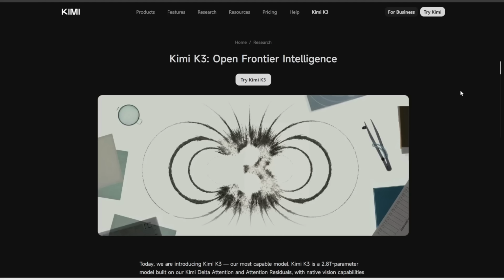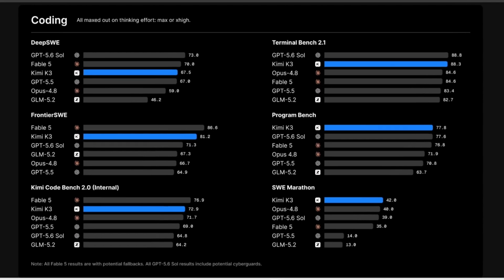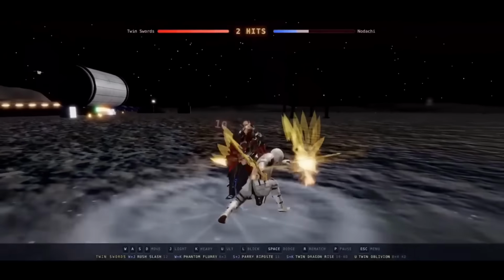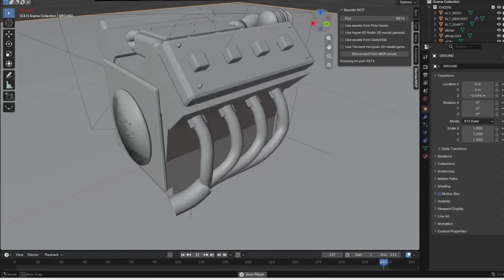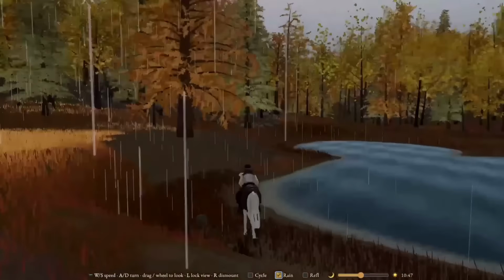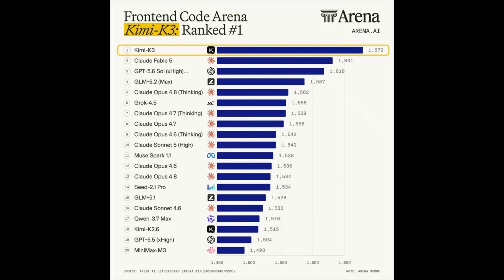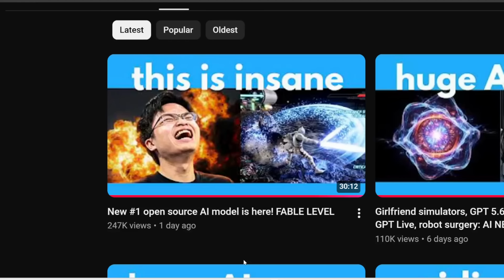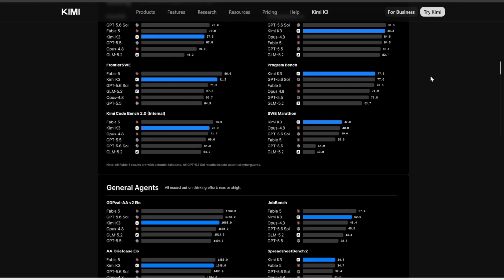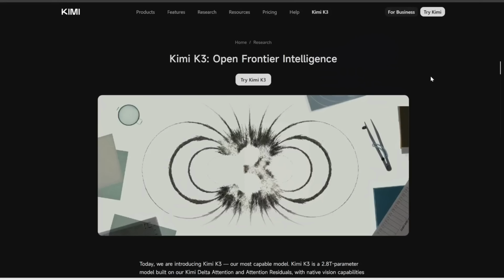Also this week, we have a new #1 open source AI model. And get this, it has caught up to the frontier. On various benchmarks, this performs just as good or even better than GPT and the best Claude. Now, I already did a full review video right when it came out with a ton of really impressive tests. I also went over its specs and benchmarks and pricing and how and where to use it, so I'm not going to repeat too much there. See this video if you're interested in learning more. But here are a few more updates since that video came out.